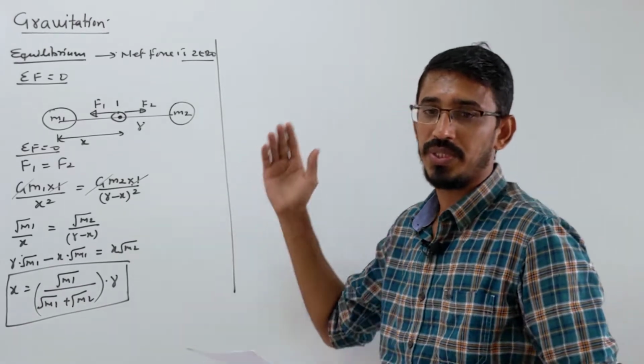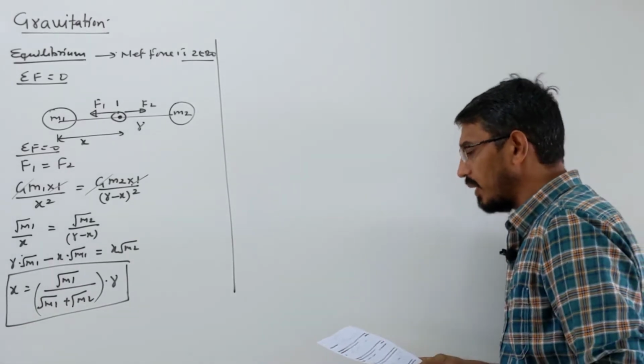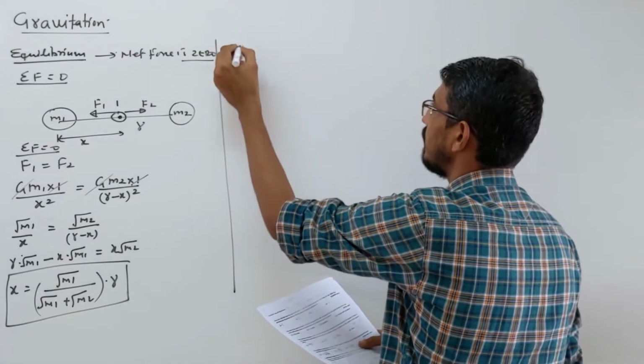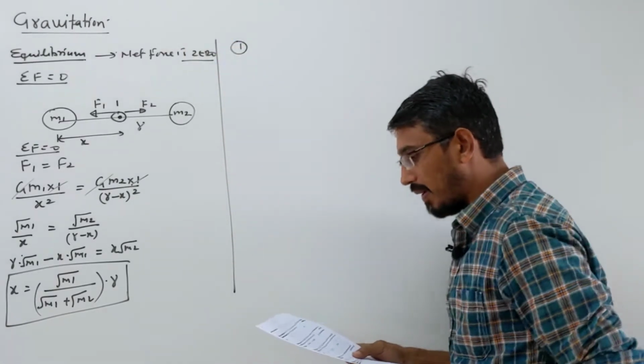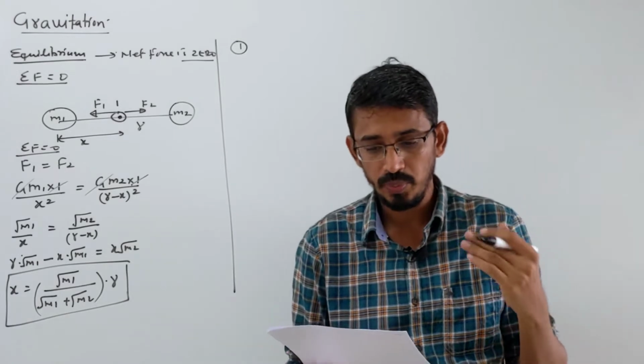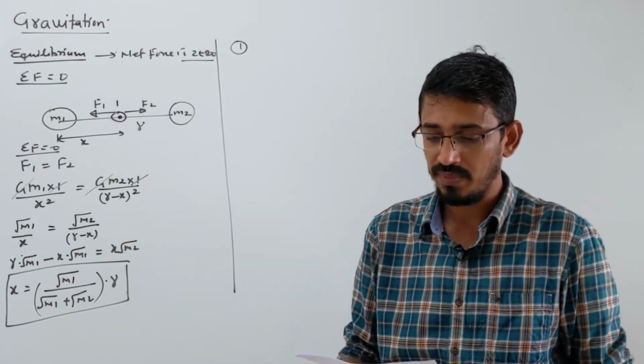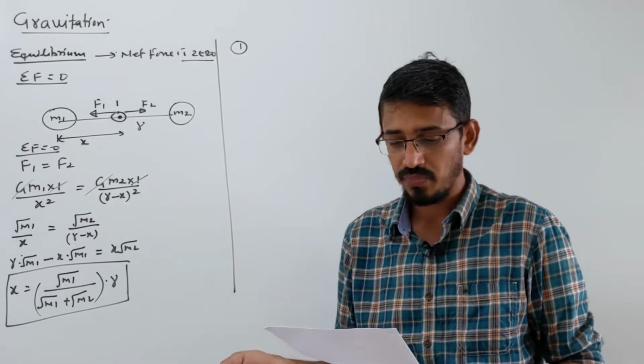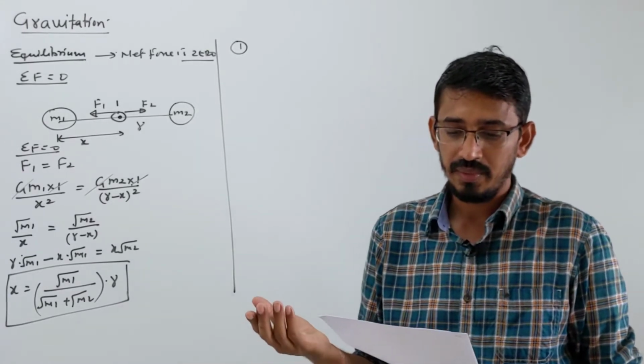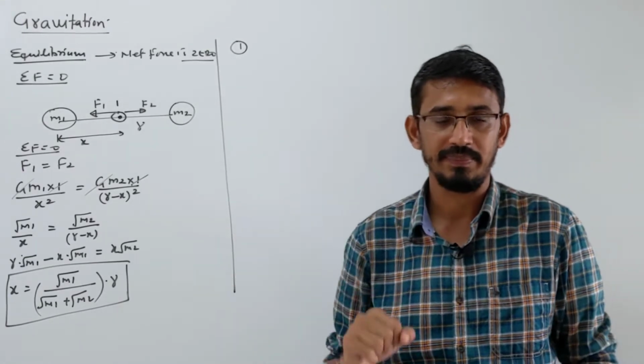I am not writing questions here now. So look here, the first question was about this one. They are saying a mass M is divided into two parts, x into M and 1 minus x into what? M, for a given separation. The value of x for which the gravitational attraction between the two pieces becomes maximum, okay.